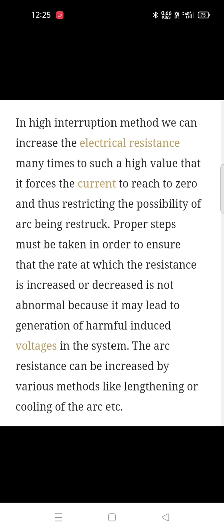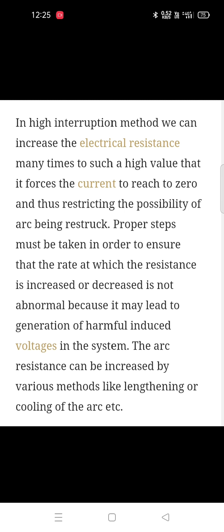So first, the high resistance method. In the high resistance method, we can increase the electrical resistance many times, to such a high value that it forces the current to reach zero, and thus the possibility of the arc being restruck is removed.